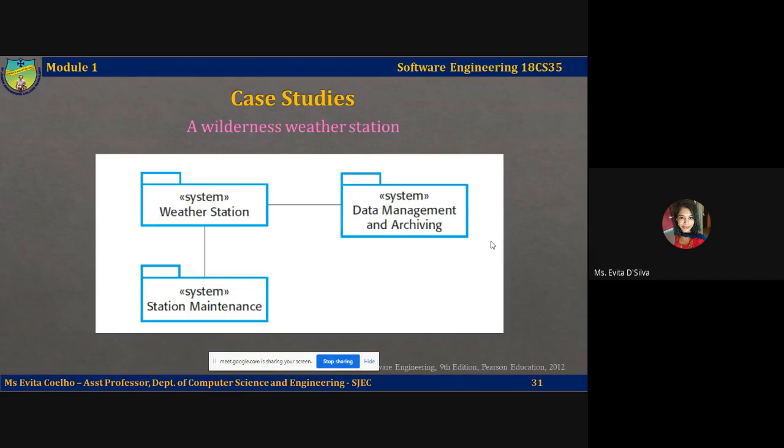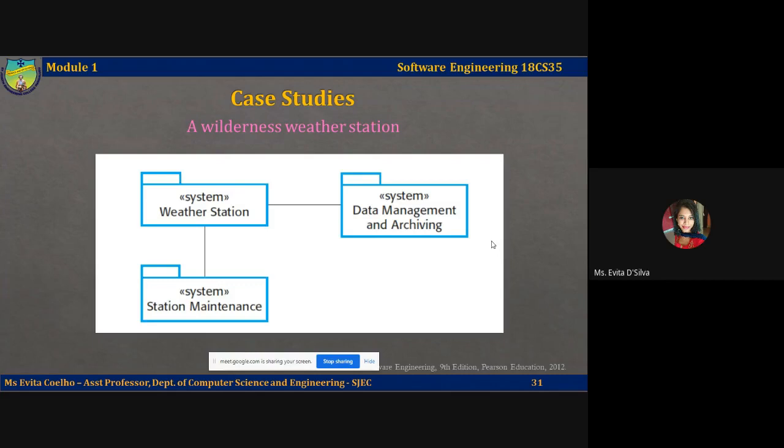Since the area is inaccessible to human activity, the sensors are deployed just once. It's a one time work. Deploy the sensors and have them measure all the environmental parameters just mentioned, such as temperature, pressure, sunshine, and so on, and have these sensors report to weather stations. So, wilderness weather stations are actually a part of a larger system.